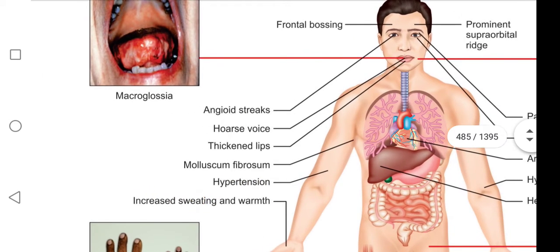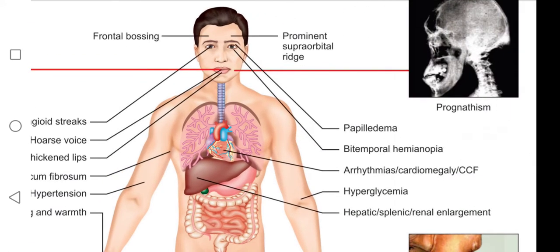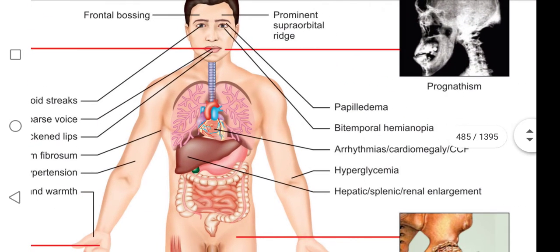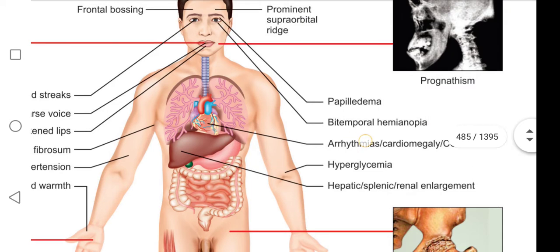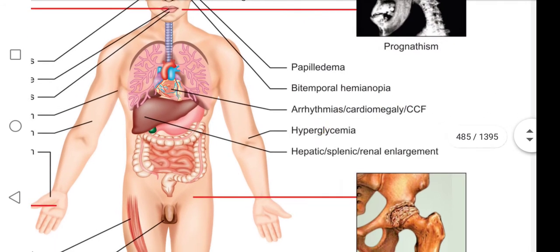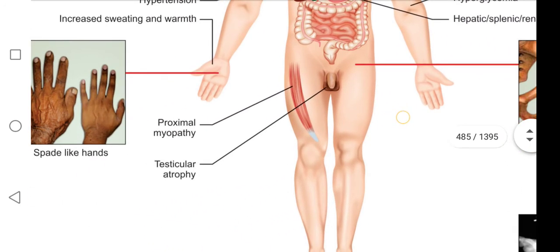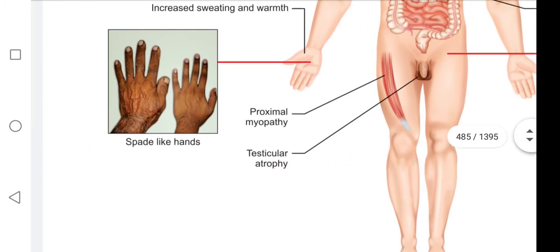Increased sweating and warmth. Macroglossia and papilledema. Bitemporal hemianopia. Arrhythmias, cardiomegaly and CCF. Hyperglycemia, hepatic, splenic and renal enlargement, proximal myopathy, testicular atrophy.